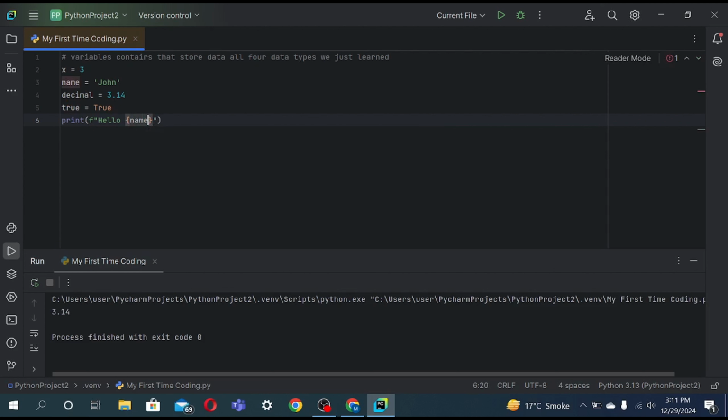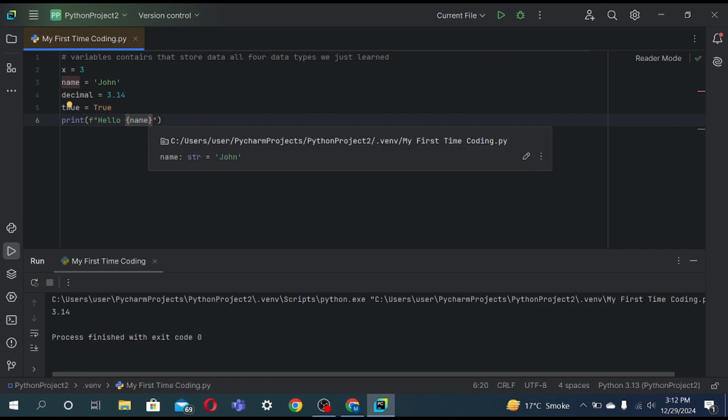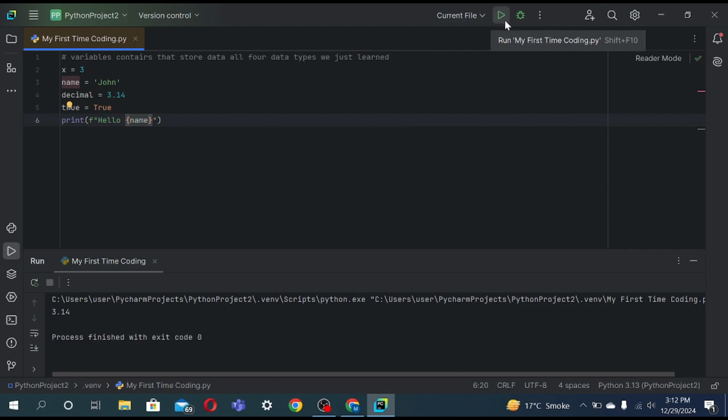Now it will print out hello John. When we put the variable, we have to put it in brackets like these. If we change the value to Mary, it will be hello Mary.